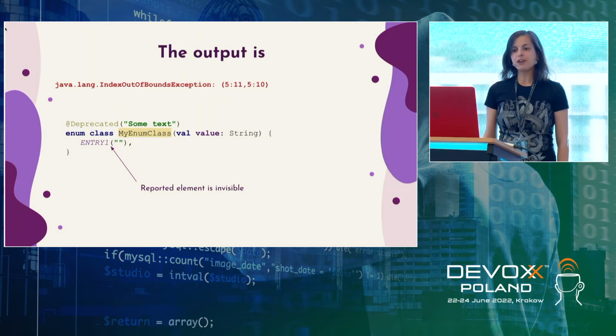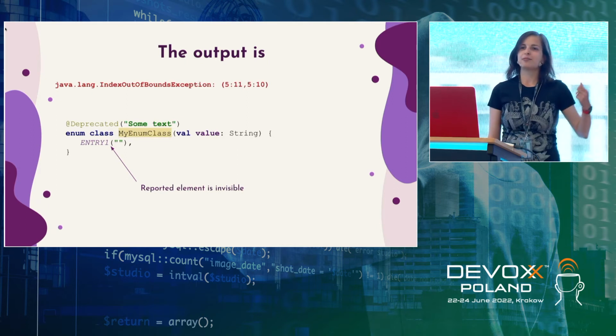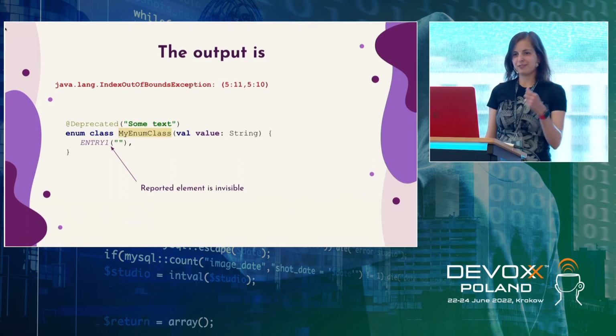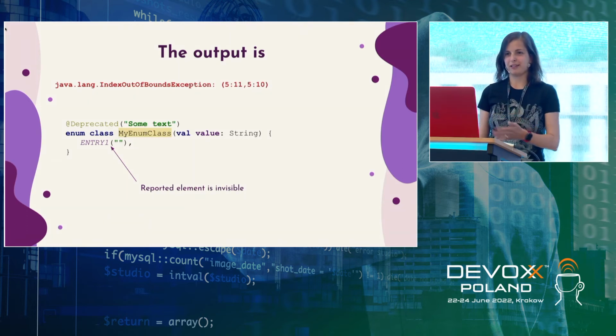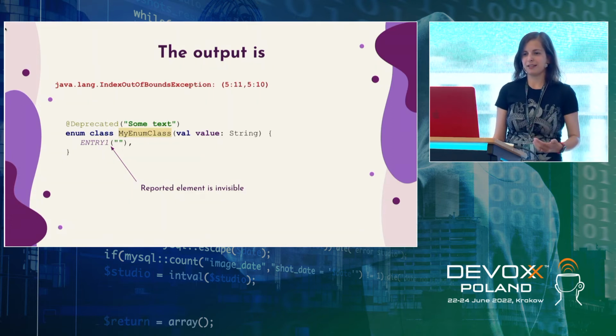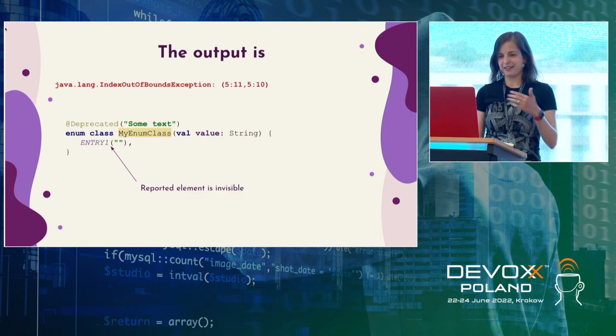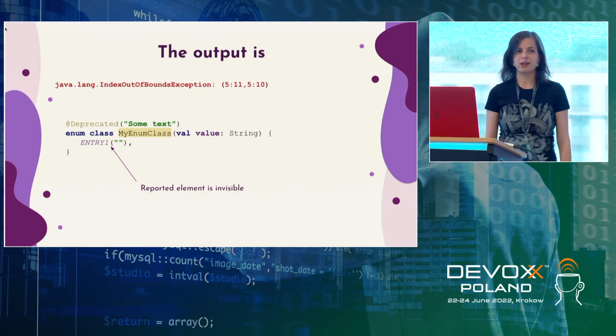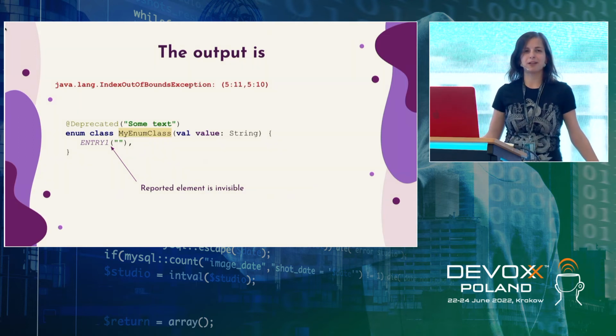So we realized that when you deprecate an enum, you not only deprecate the enum, you deprecate the primary constructor. And when you write an entry and an opening bracket and put some argument there, you're calling this primary constructor. You are not doing it explicitly, you're doing it implicitly, but you are still calling the primary constructor, and it's deprecated.